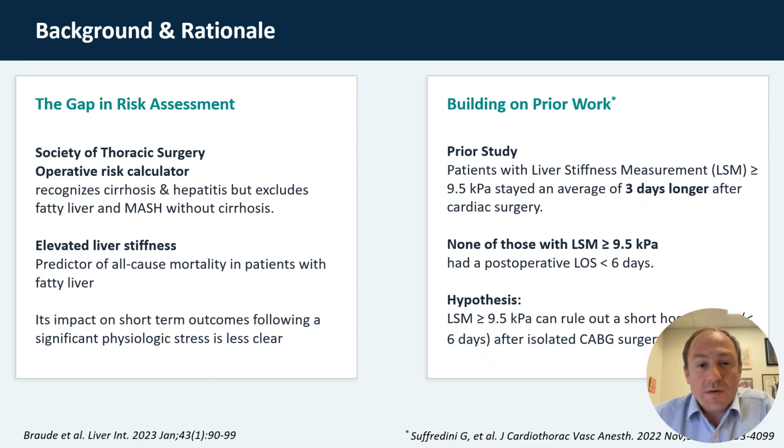In that cohort, none of the patients with an elevated liver stiffness had a postoperative length of stay that was less than 6 days. An important risk metric that is calculated by the STS Operative Risk Calculator is a short length of stay, which they define as a postoperative length of stay less than 6 days. So our hypothesis was that an elevated liver stiffness measurement would rule out a short length of stay after isolated CABG surgery.